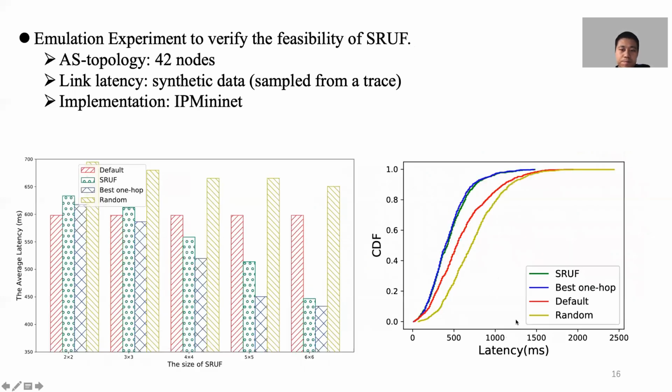We also emulate SRUF in the RIPE mainnet with 42 nodes. It also shows that a larger SRUF performs better than a smaller one. In a 6 times 6 SRUF, the average latency is 25% lower than in the default routing.